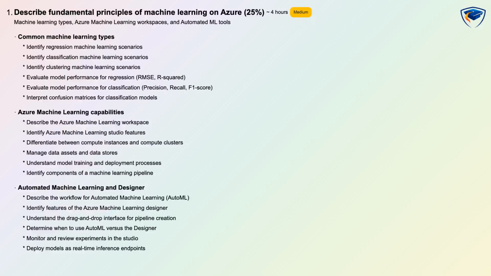The domain also covers Azure machine learning capabilities like workspaces, studio features, compute instances versus compute clusters, data assets, and the components of a machine learning pipeline. Finally, you will study automated machine learning and the designer, including AutoML workflows, the drag-and-drop designer interface, when to use AutoML versus designer, experiment monitoring, and deploying models as real-time inference endpoints.